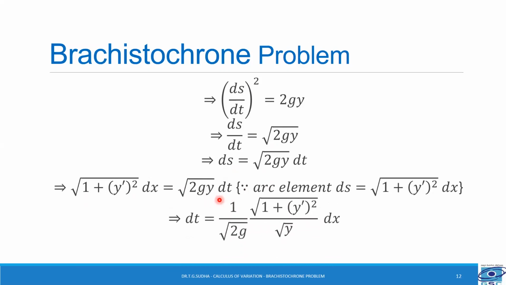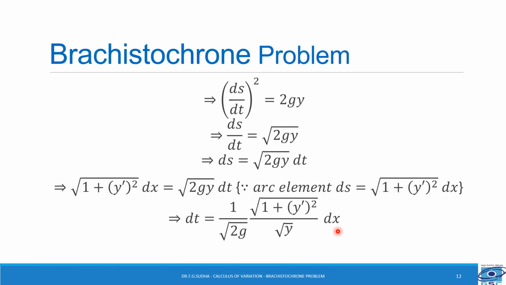Now, if we solve for dt, dt will be equal to 1 by root of 2g into root of 1 plus y dash square by root y into dx.